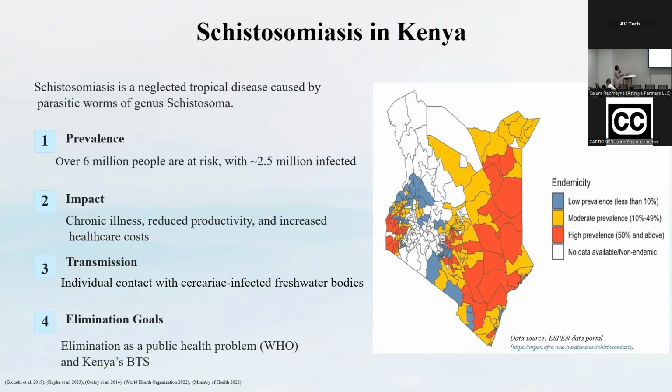As we see from the map, the prevalence of schistosomiasis in Kenya varies significantly according to the regions, and the map is at the granular level of the sub-county, which is the implementation unit for schistosomiasis.